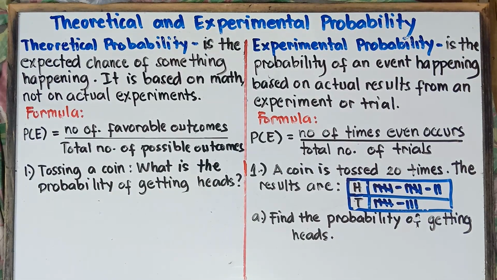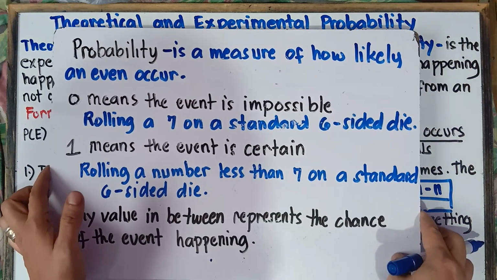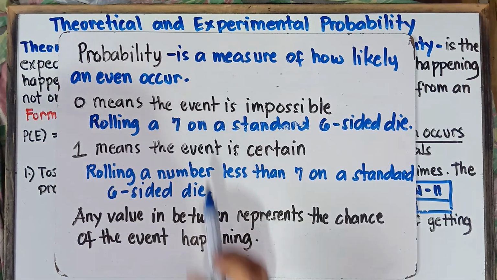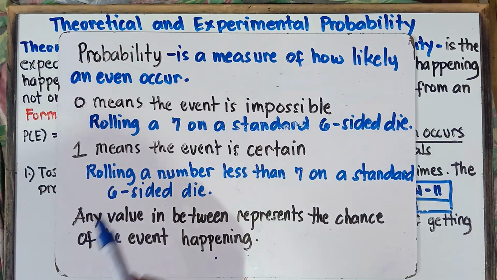Our topic for today's class is all about theoretical and experimental probability. So without further ado, let's do this topic. Before we define theoretical and experimental probability, let's first define what probability is. The basic definition of probability, in one word, is chances. Or we can define probability as a measure of how likely an event is to occur.